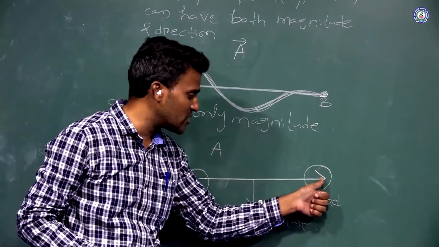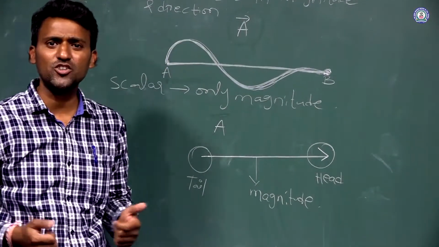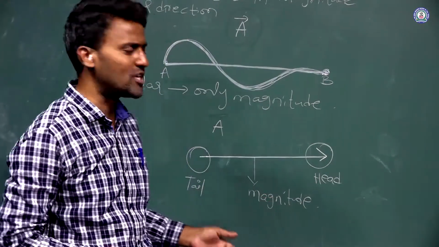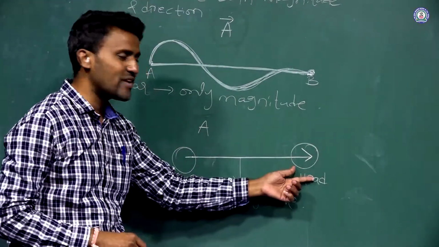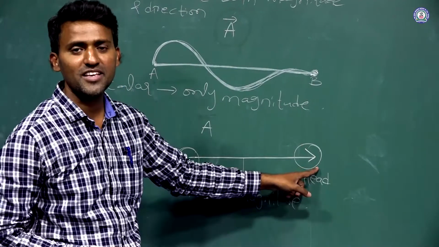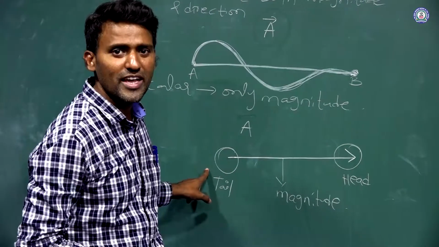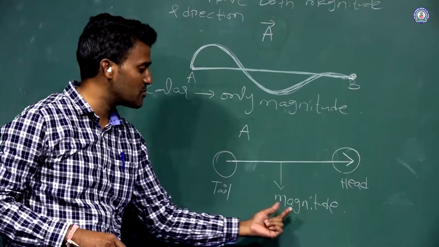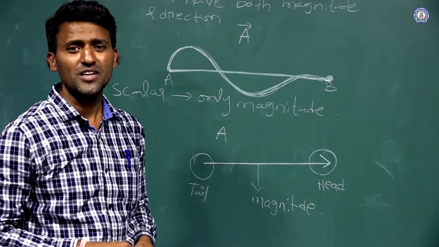Magnitude is nothing but a length. You know very well about that. So the arrow symbol represents the head of the vector, this end represents the tail, and the total length of this vector represents the magnitude of the vector.